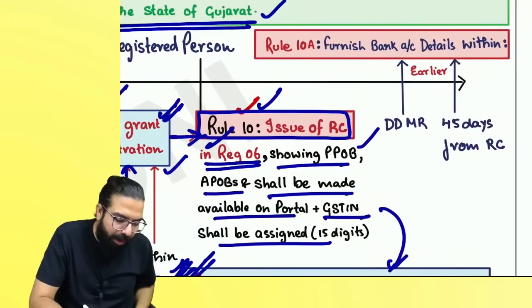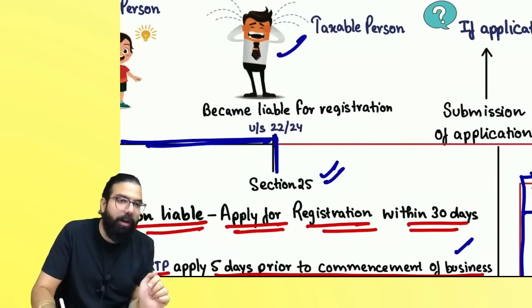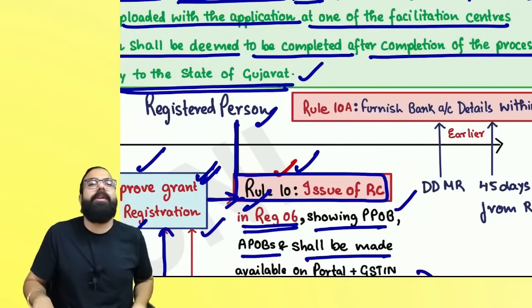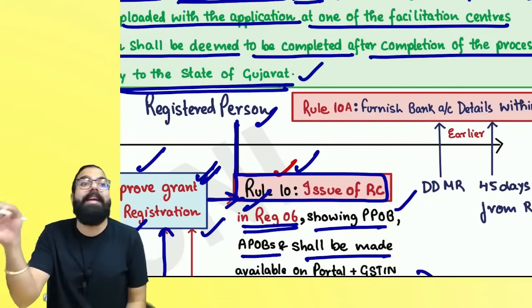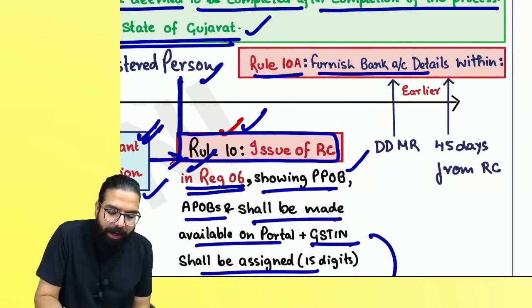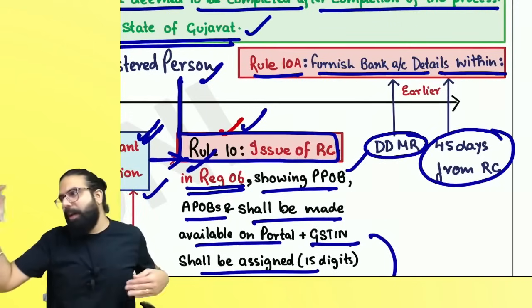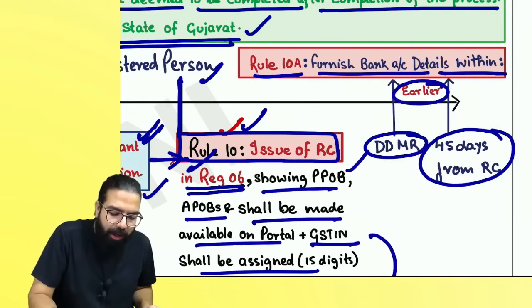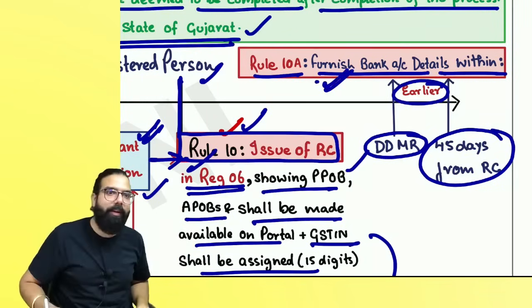Everyone listen to me very carefully. Once you are given a registration, you become a registered person. When you became liable, you were a taxable person. When you are granted registration, now you are a taxable person and also a registered person. Remember one thing, once a registered person is granted registration, he should go online and put his bank account details. Rule 10A comes in, which says to furnish your bank account details within how many days? By the due date of the monthly return, or 45 days from the grant of registration, whichever is earlier, you should furnish your bank account details. If I do not furnish, then the proper officer may cancel your registration. Remember this. Can I go ahead, everyone?